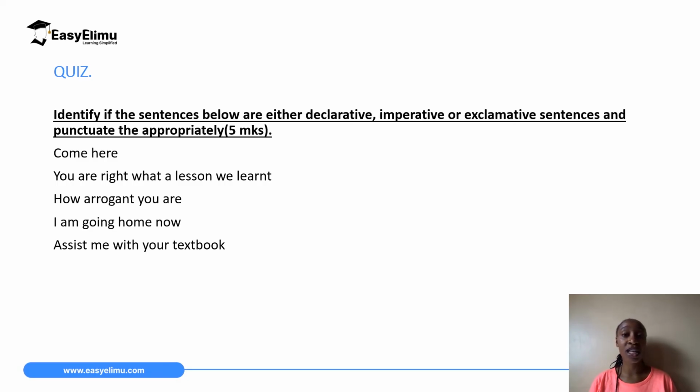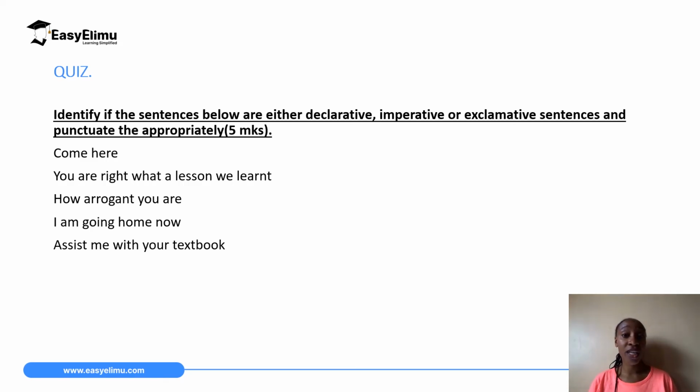Remember, we have said exclamative sentences end with an exclamation mark. For imperative sentences, depending on what message they are trying to pass, they can end with a full stop or an exclamation mark. We have said declarative sentences are statements, so those end with a full stop.